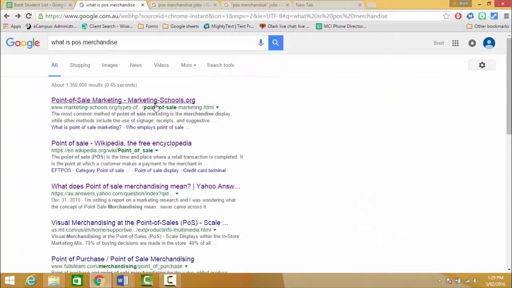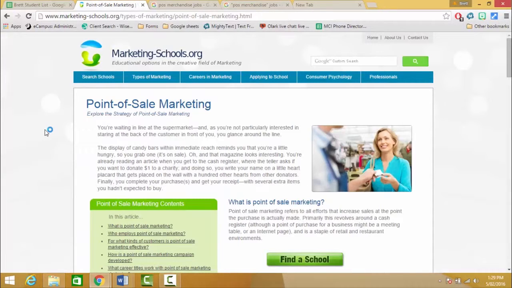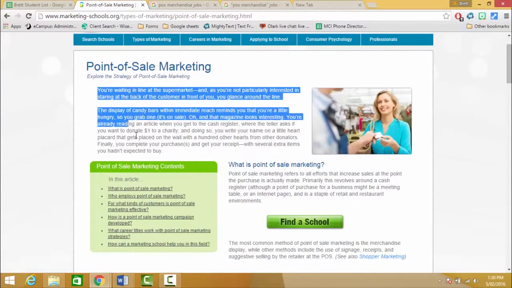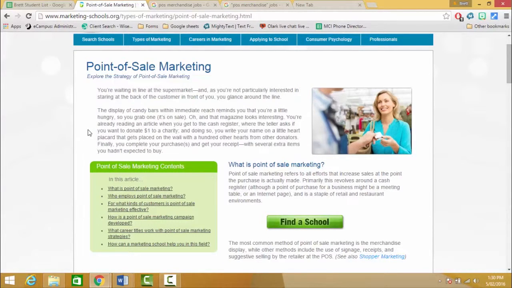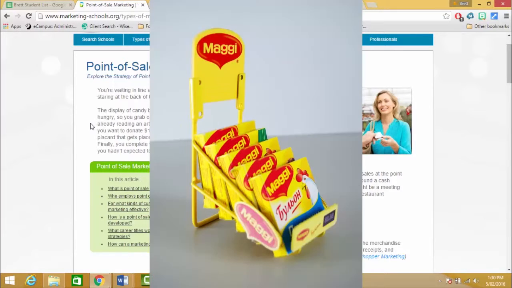And I'll just go back. Might have a quick look at another one. This one's point of sale marketing, but very similar. And here they give an explanation of that as well. I won't read through it, but it just explains that POS merchandising, particularly around checkout in a supermarket, for example, is quite often where you'll find it.